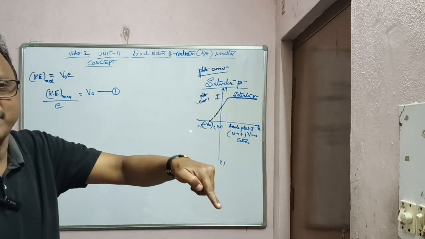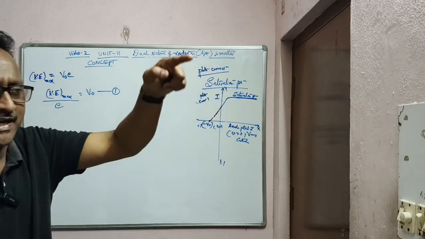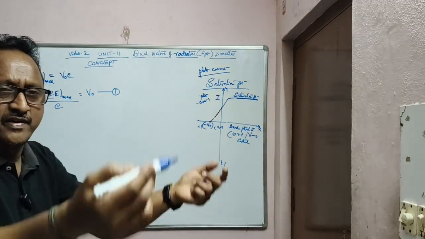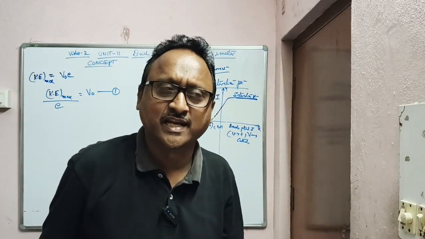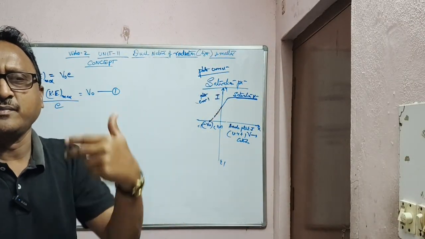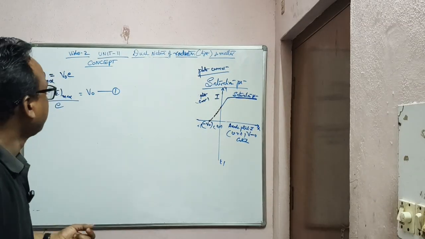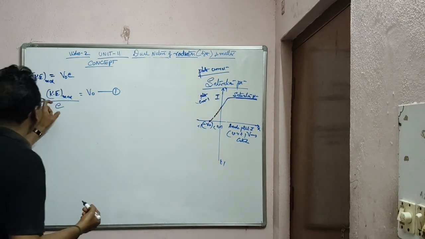The graph completely decreases, it is falling down. At a point it was saturation, increasing. But after that, when you put a negative potential on the anode with respect to cathode, no more electrons are reaching, no photocurrent in the ammeter. So this is the equation, Ke max by e.